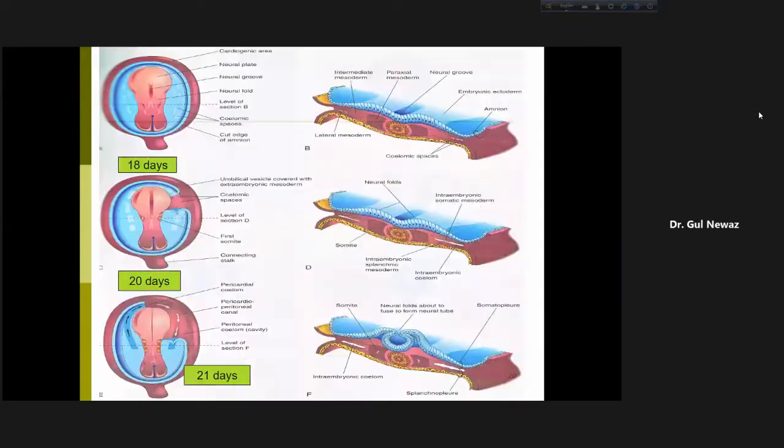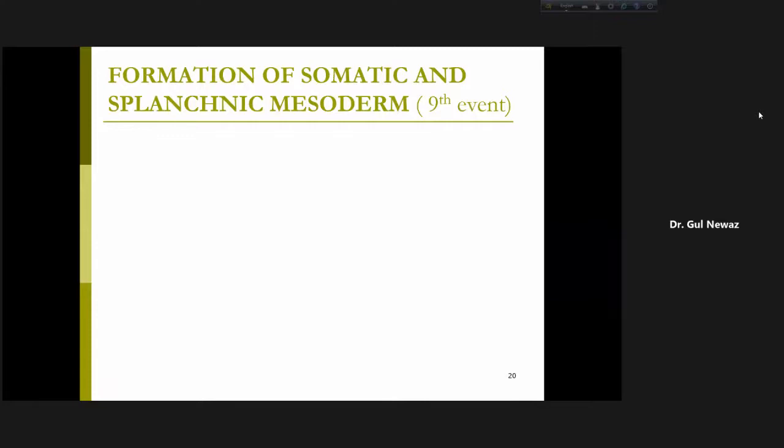Now we will go to the next event, the formation of somatic and splanchnic mesoderm. This is the 9th event, and the somatic mesoderm is also known as somatopleuric mesoderm. Splanchnic mesoderm is also known as splanchnopleuric mesoderm. Pleura means wall here. So formation of somatic or somatopleuric and splanchnic or splanchnopleuric mesoderm.